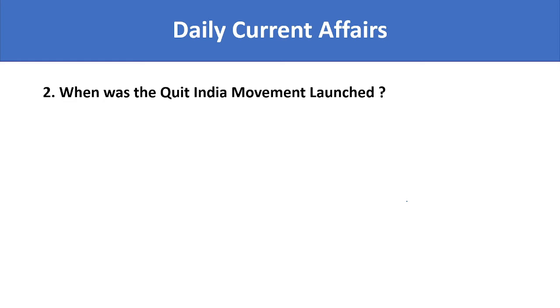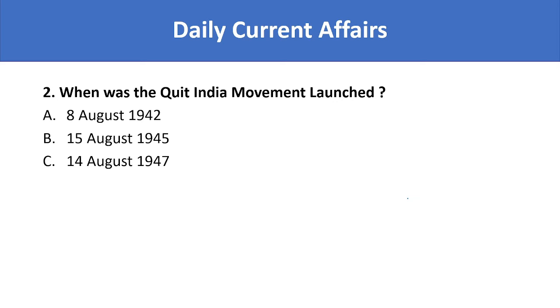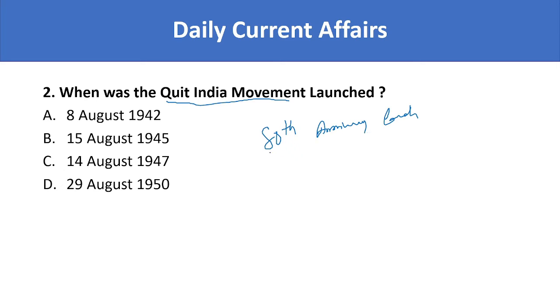When was the Quit India movement launched? Let's see the options. 8th of August 1942, 15th of August 1945, 14th of August 1947 and 29th of August 1950. Quit India movement was recently in news because it is celebrating the 80th anniversary of this launch. So this question becomes very important from the exam point of view.